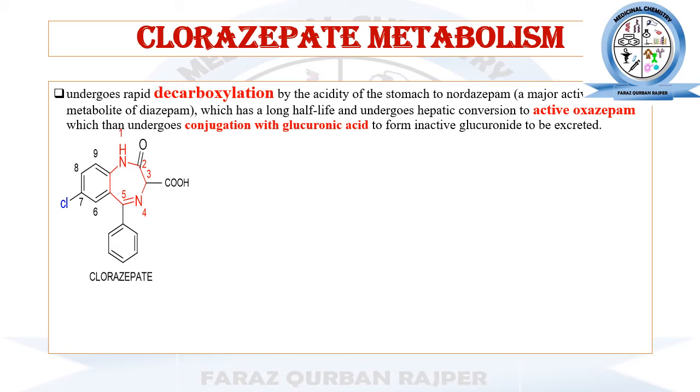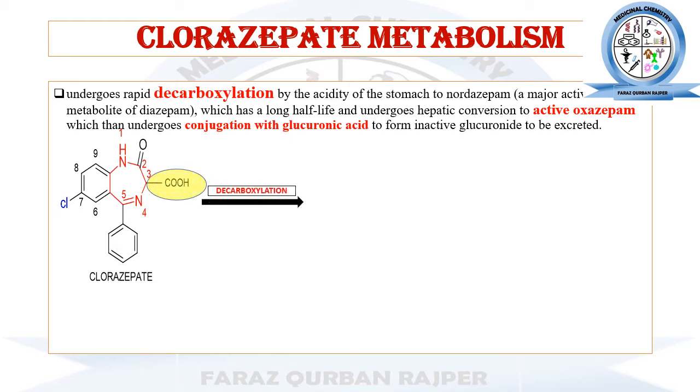Because nordazepam itself does not have any polar functional group in its chemical structure, to form another metabolite that will be easily excreted, or that may form a conjugate, it will be converted to oxazepam.